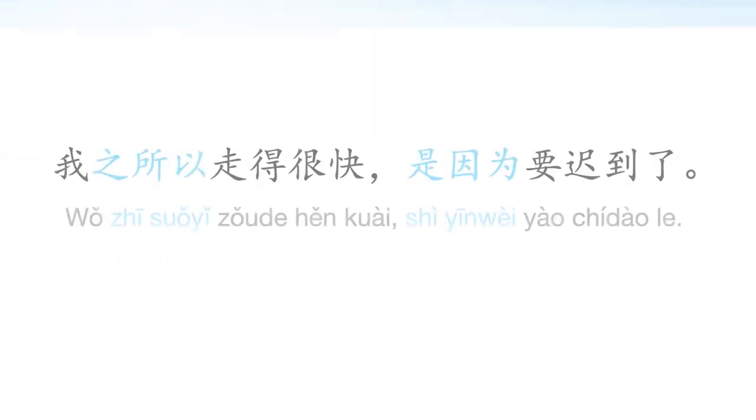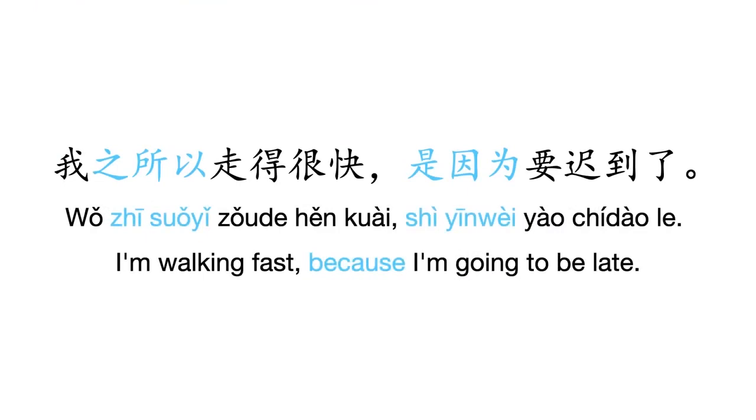So there's this structure, which is 之所以什么什么是因为什么什么. So let's take a look at this same sentence, but in that structure. So, 我之所以走得很快，是因为要迟到了. So that's an example of where you put the action first, followed by the reason.